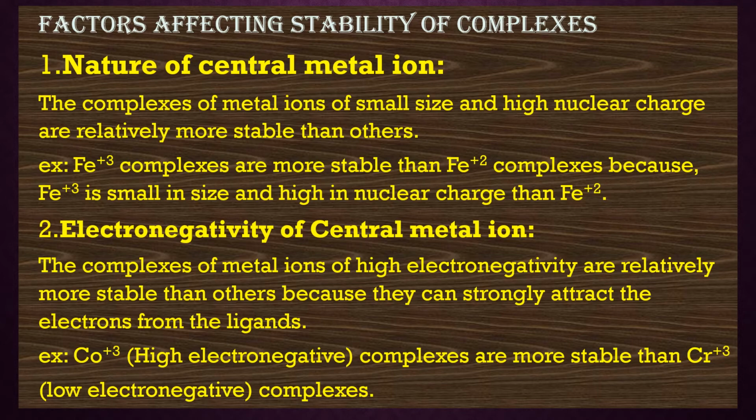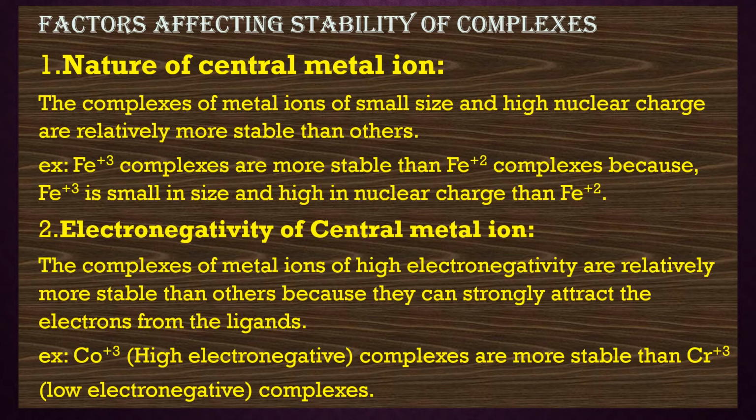Look at the example given here. Co+3 complexes are more stable than Cr+3 complexes. Why? Because Co+3 is more electronegative than Cr+3.